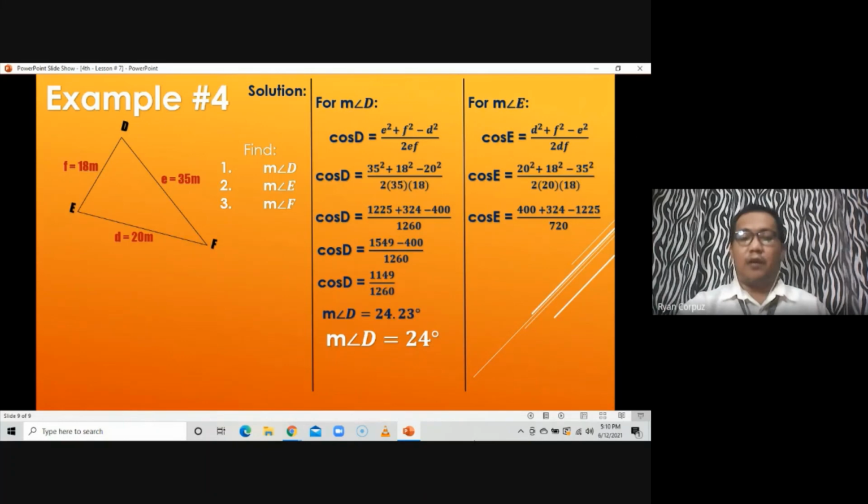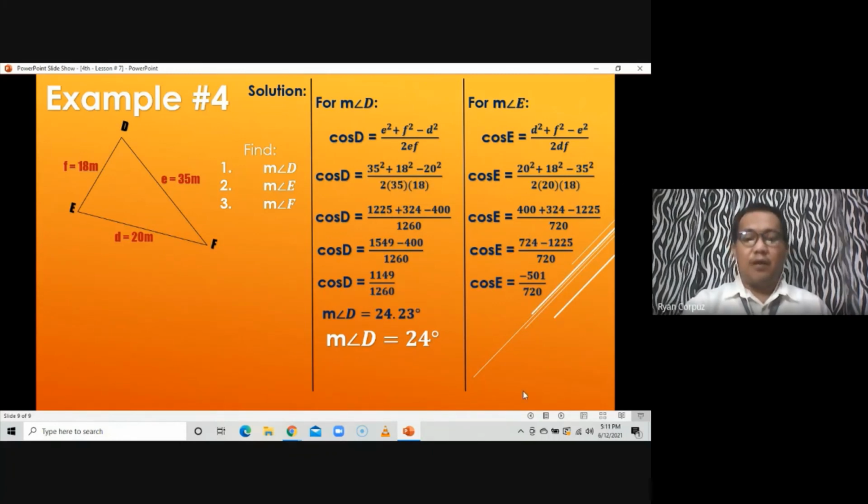Simplify the first two on the numerator: cosine E is equal to 400 plus 324 is 724, minus 1,225, all over 720. Subtract the numerator: 724 minus 1,225 is equal to negative 501 over 720.